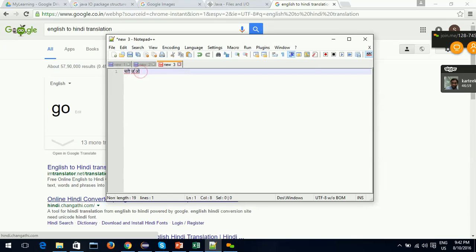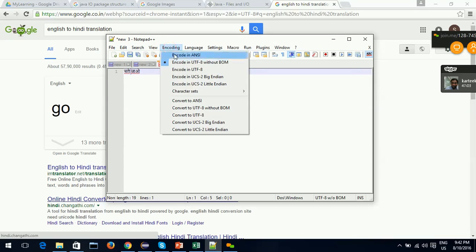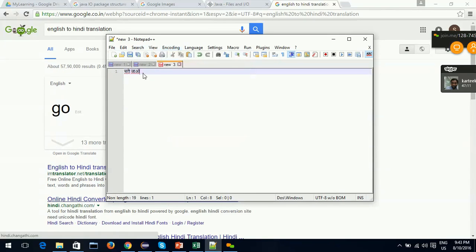This file is able to read this. Why? Because the encoding is UTF-8. UTF-8 means English plus all other languages. So UTF-8 can encode and decode any characters in the world. That's why we are able to see "chale jao".